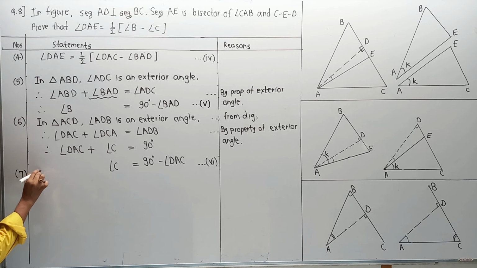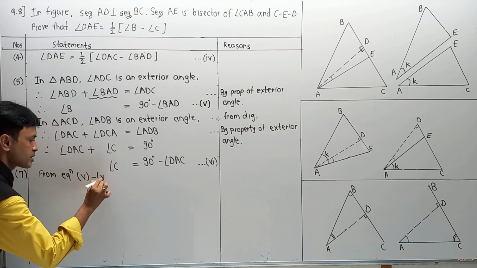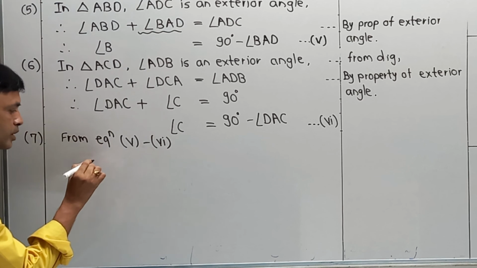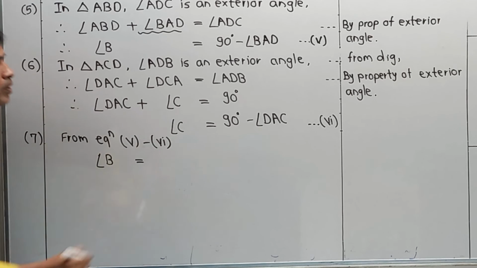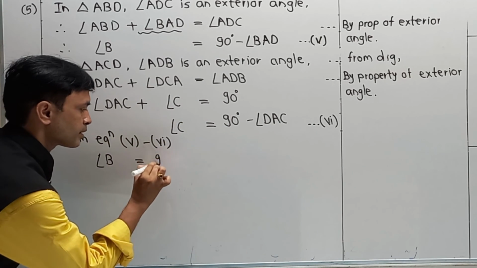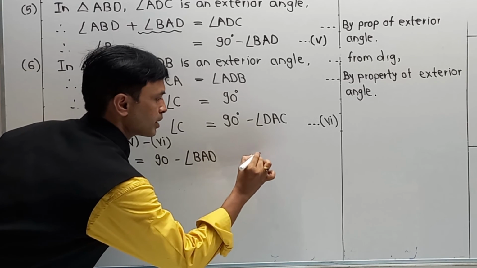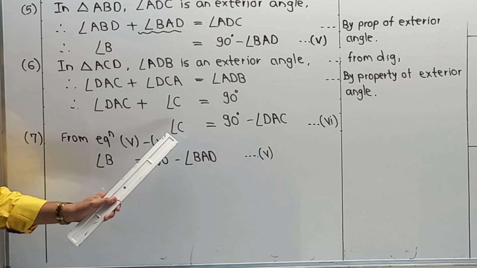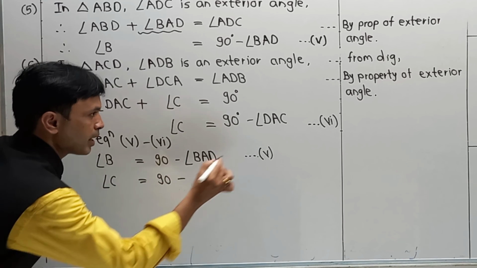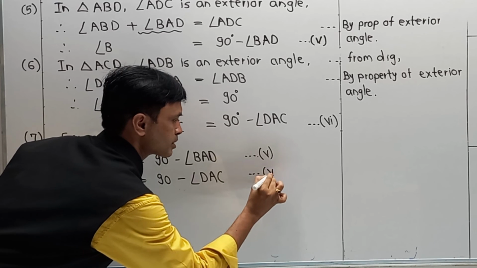So from equation 5 minus 6, remember it's longer in length, so please pay attention till the end. What is equation 5? That is angle B is equal to 90 degree minus angle BAD, that is nothing but our equation number 5. Next, our equation number 6 is angle C is equal to 90 degree minus angle DAC, that is our equation number 6.